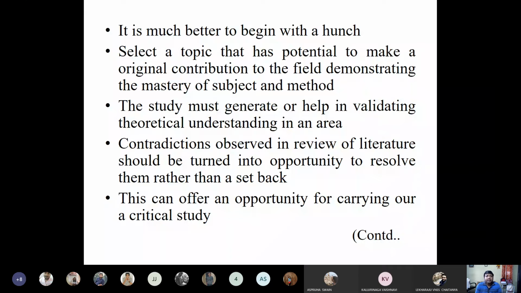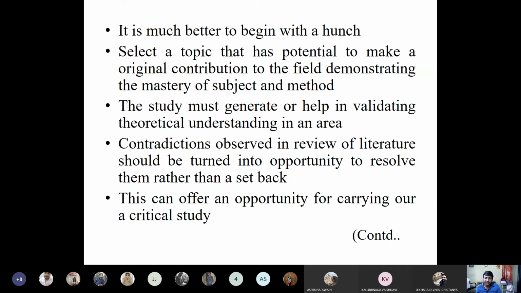See, then the study must help in validating theoretical understanding. That is what I was telling. This is majorly a problem in contemporary research, because most of the time students do not have a proper understanding of the theories on which they are working. They confine themselves to writing the thesis like a project report rather than doing research, because academic research is always based on a theoretical framework. You should have a proper understanding of the different theories which you can link to your research.